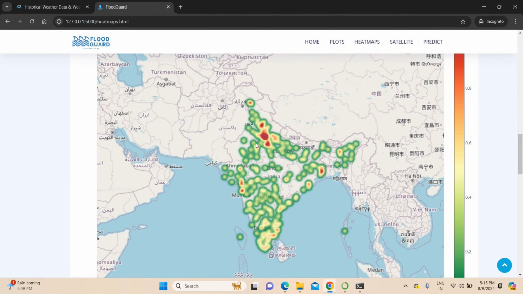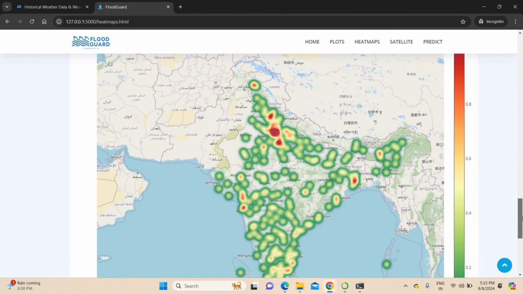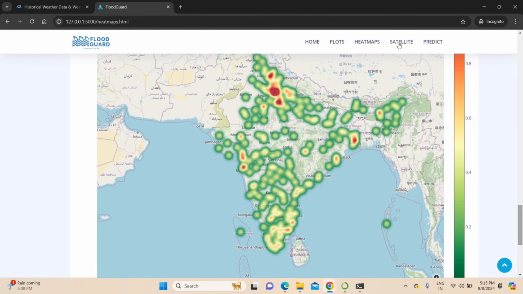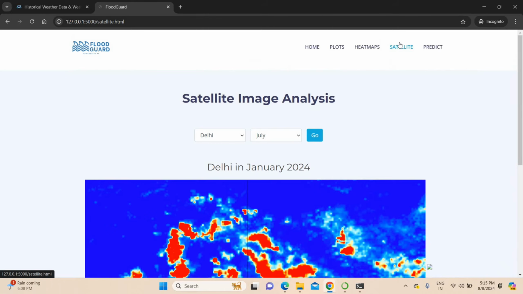Then precipitation also refers to the population ratio and loss ratio. Here also you can find Delhi, Mumbai, then this place, West Bengal. These places are prone to flood as well as huge loss if some rain happens. So this is also a heat map. Then I can go directly to the satellite.